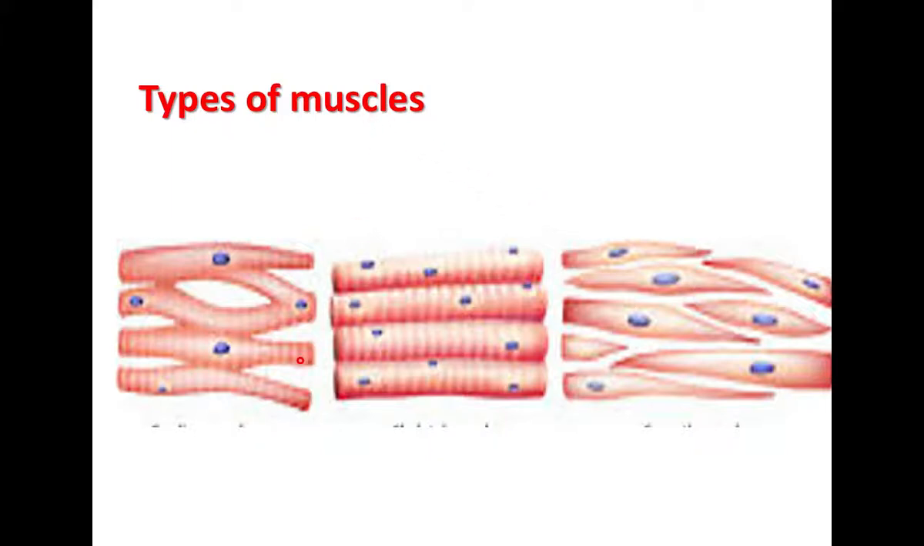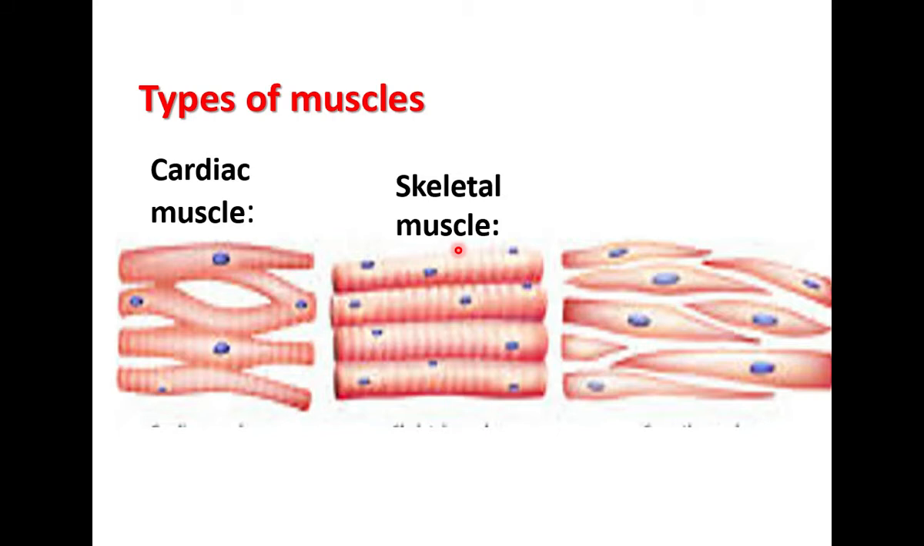There are three types of muscles. The first one is cardiac muscle. Cardiac muscle is found in the wall of the heart. The second one is skeletal muscle. It is attached with the bones. The third one is smooth muscle. Smooth muscles are found in the internal organs. Blood vessels, stomach, intestine have smooth muscles. Bone is connected with skeletal muscle. Heart is made up of cardiac muscle.